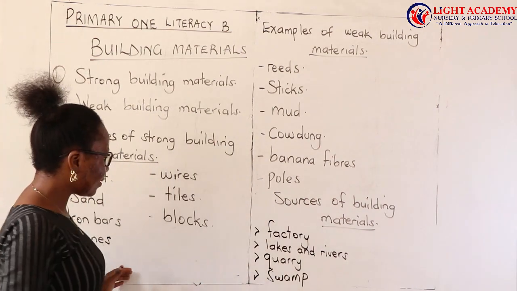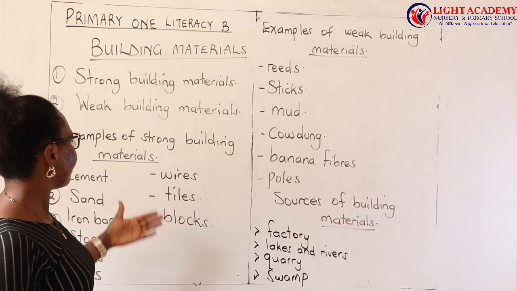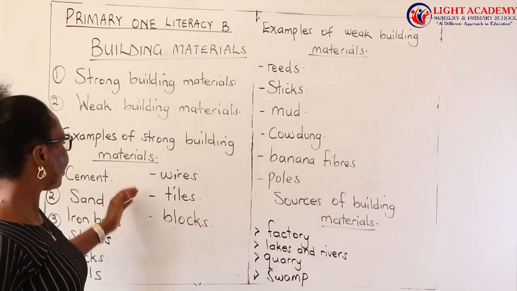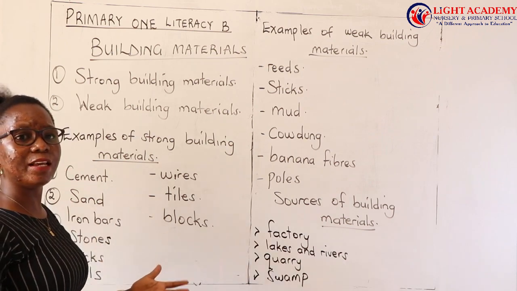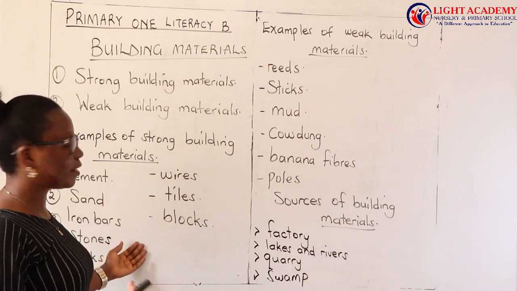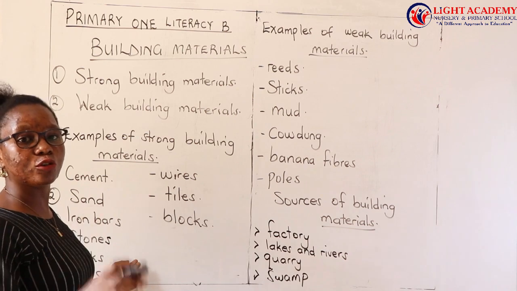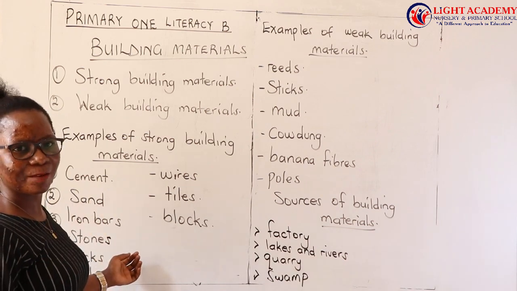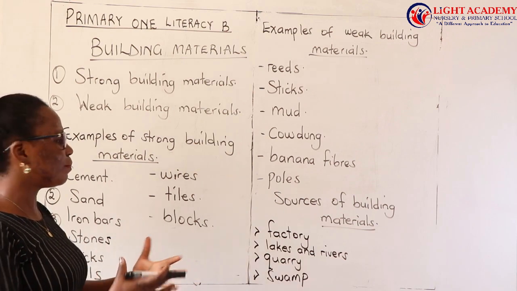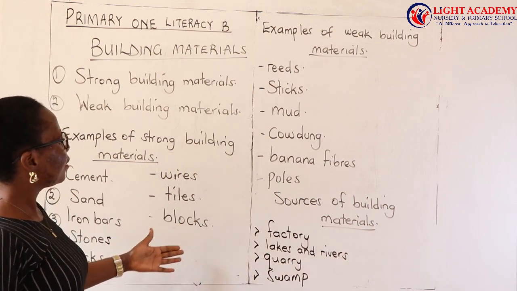When you want nails, you go to the factory. The wires, you go to the factory. The tiles, you go to the factory. You find that most of the building materials, when you want them, you go to a factory, a place where they are made, a place where they are manufactured. That is the what? The factory.